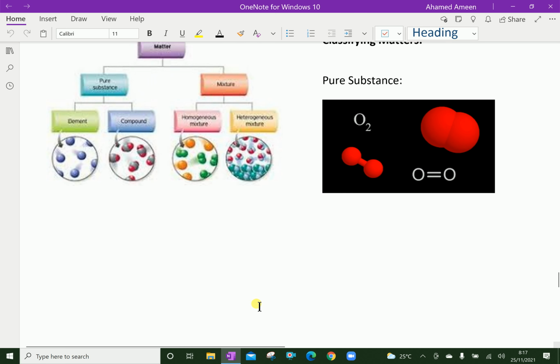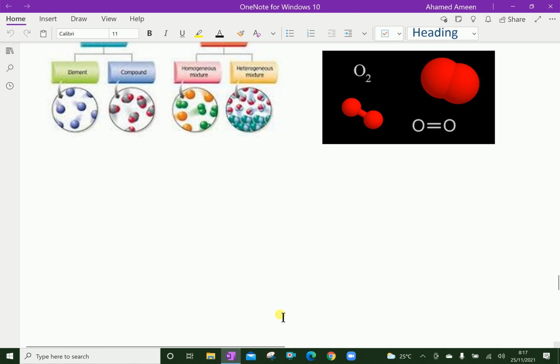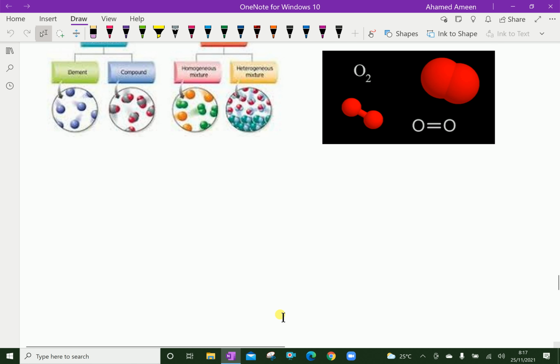First, an element. An element is a pure substance that contains only one kind of atom. Here, gold and copper are elements.